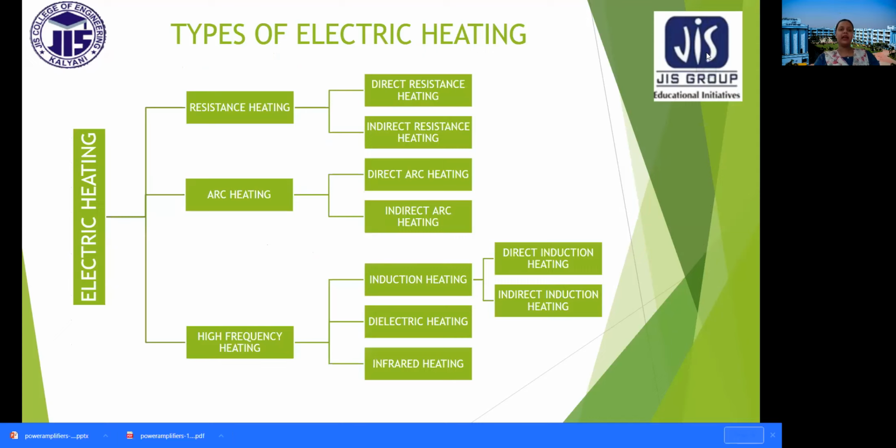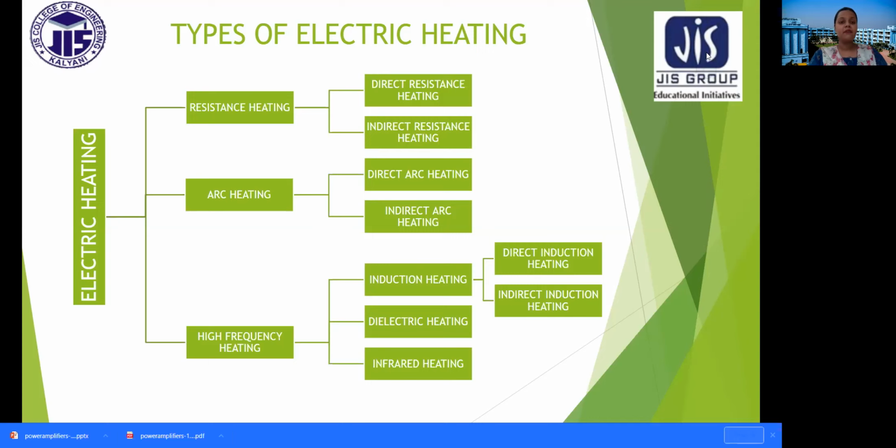Yes, these are the types of electric heating. We were only aware of the term electric heating, but depending upon the procedure, the application, and the material used, electric heating can be broadly classified into a number of groups.